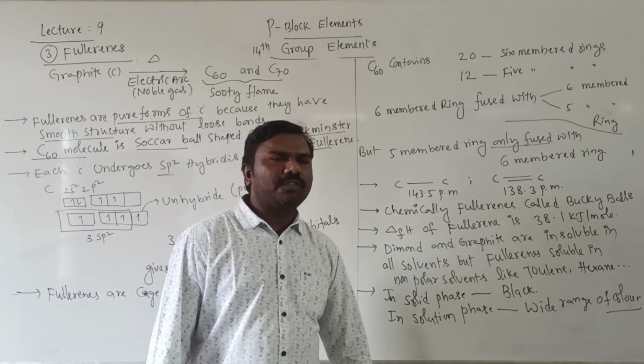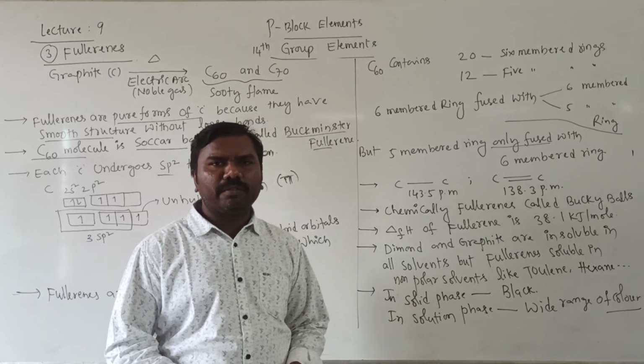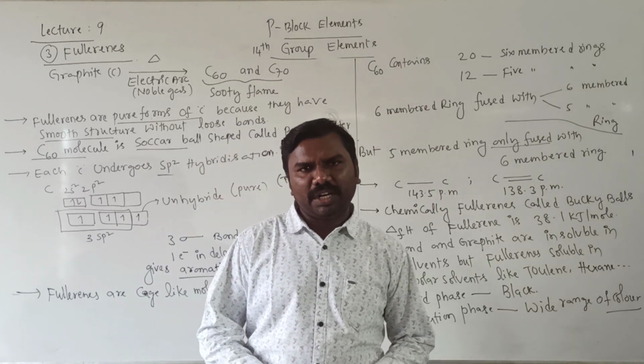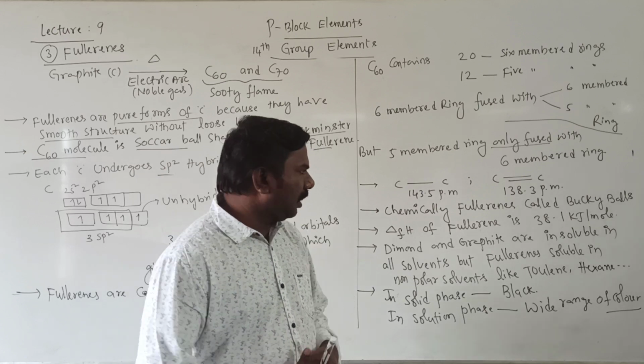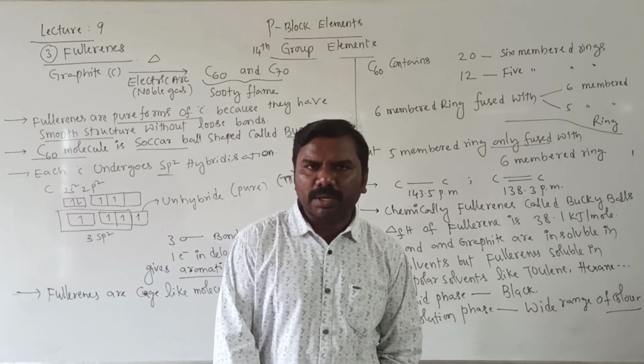Enthalpy of formation of fullerene is equal to 38.1. During the formation of fullerene, the amount of energy released is equal to 38.1 kilojoule per mole.